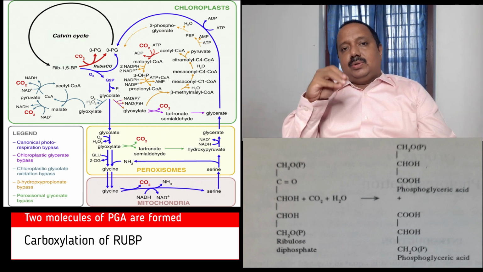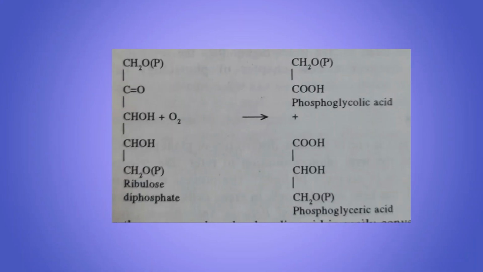But due to the oxygenase activity, when the rubisco oxygenates ribulose bisphosphate, one molecule of phosphoglyceric acid and one molecule of phosphoglycolic acid are formed.